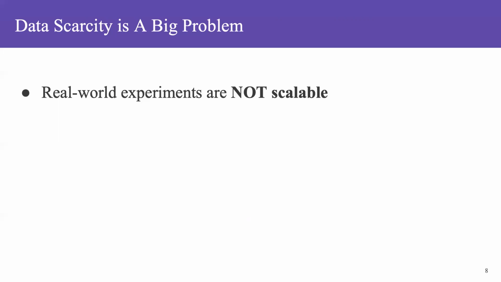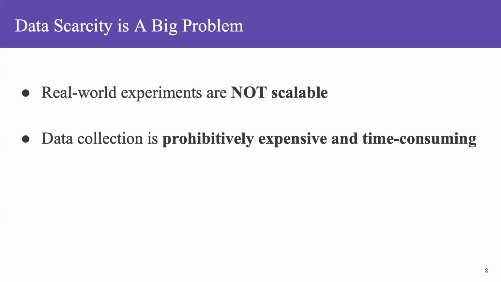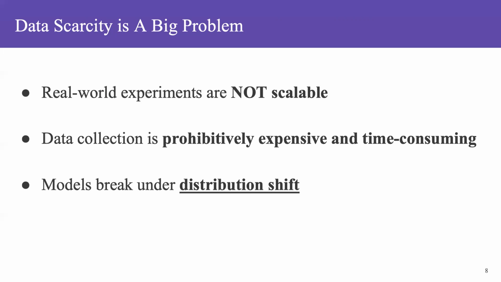Moreover, data scarcity is really a big problem. Real-world experiments are usually not scalable, and data collection is prohibitively expensive and time-consuming, even in simulation. Therefore, models break under distribution shift, which also results in the poor generalization issue.